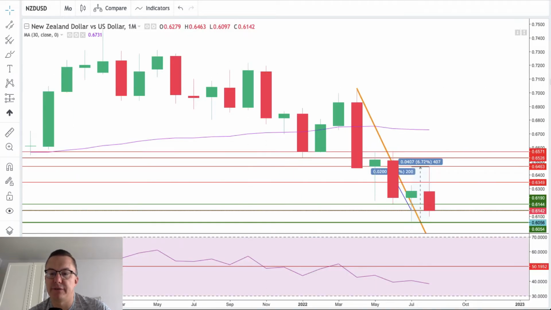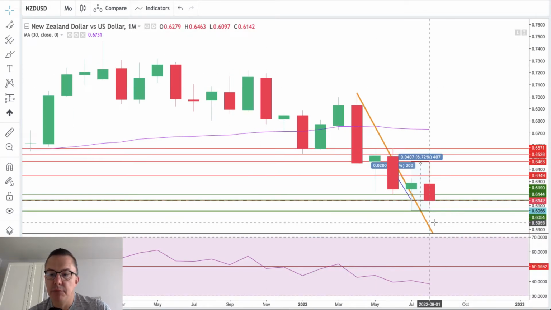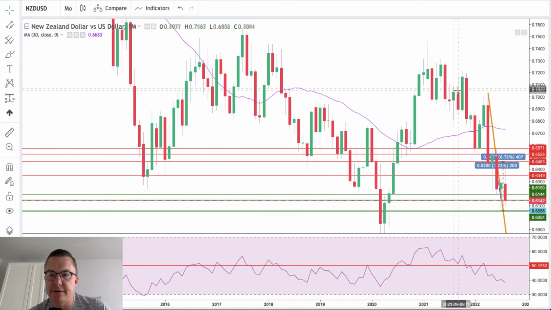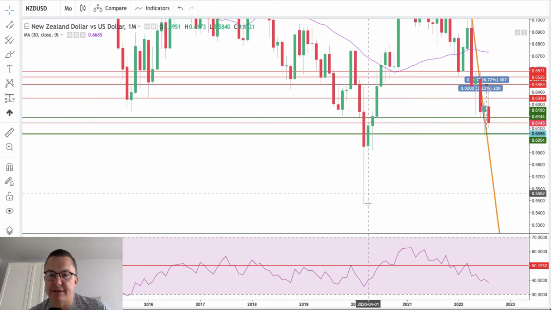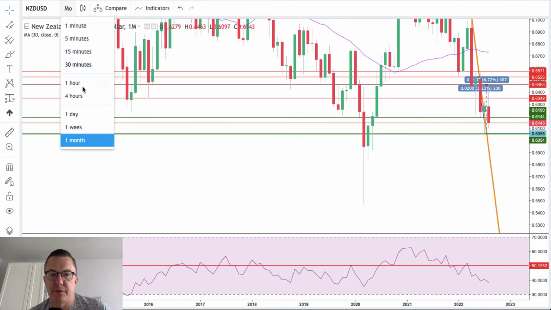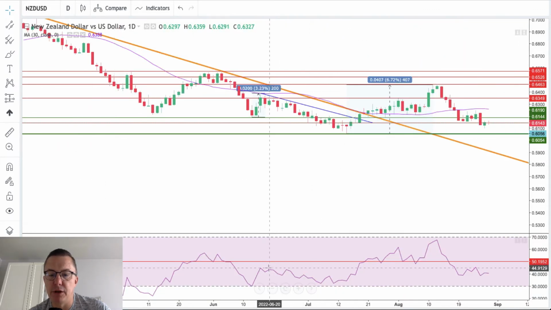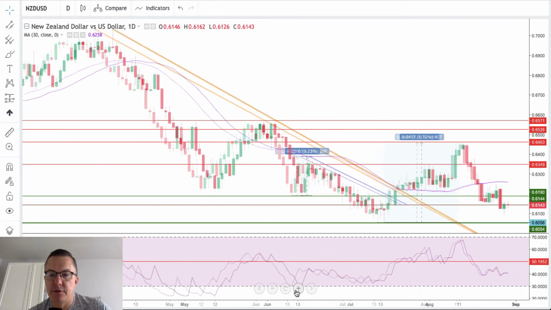We start with the monthly time frame, the same situation. A monthly close below 6,056 pips is very bearish, and it looks clear that this trend from the top of the 7,400 last year, this is February 2021, is still the downtrend. What they want to do is, as you can see, test this zone here, and that's way lower. So there's still plenty of room for the bears to push the price to.